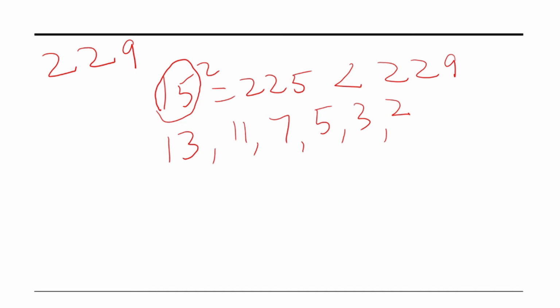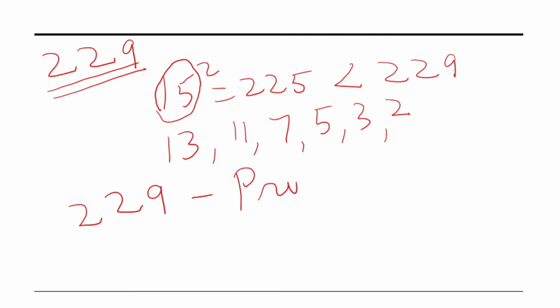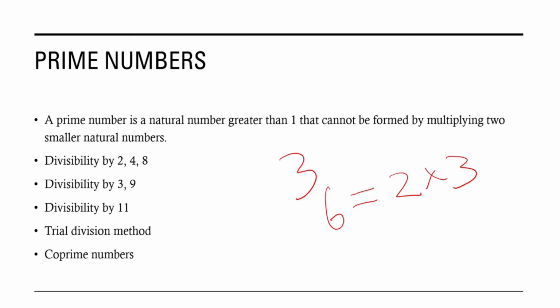If it is not divisible by any of these numbers, then we can say the given number is a prime number. So if we see here, 229 is not divisible by any of these numbers. Hence 229 is a prime number. So this is called the trial division method.